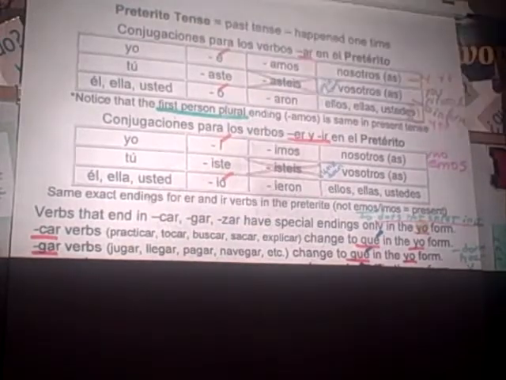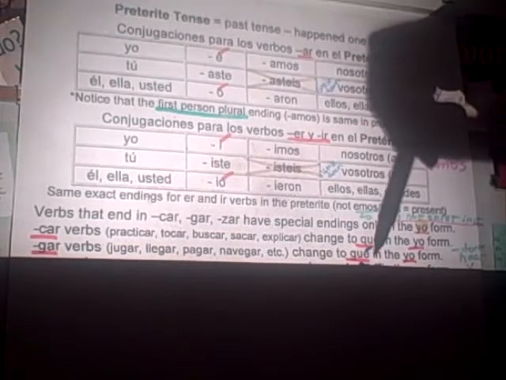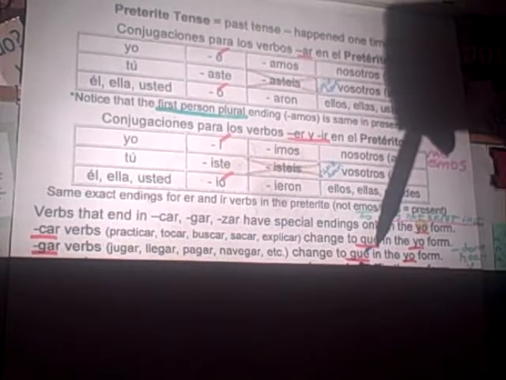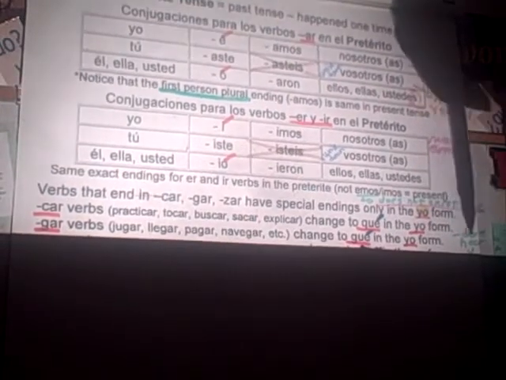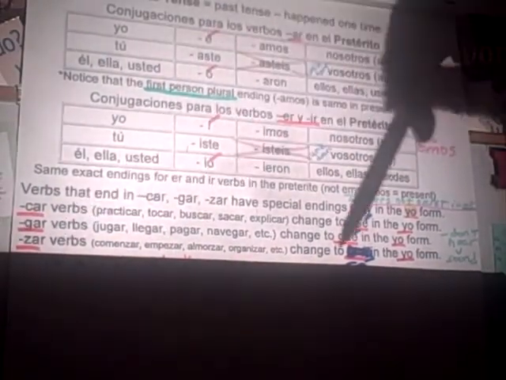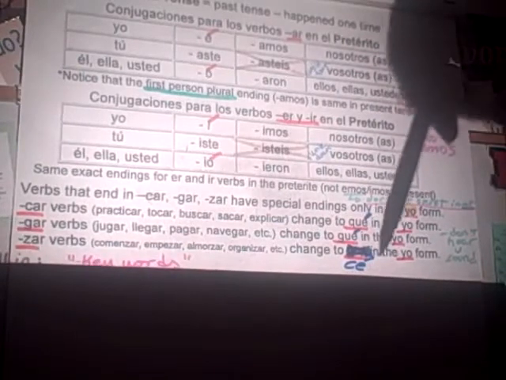For GAR verbs like jugar, llegar, pagar, navegar, etc., you replace it with GUÉ. Drop the three letters and replace it with three letters. Don't forget your accent, again, only the yo form. And for ZAR verbs that end in ZAR, you're going to drop these three letters, but you're only going to replace it with CÉ. So only replace it with two. Again, with an accent only for the yo form. Sorry? I was going to ask if there was an accent. Yeah, accent on all three of them.